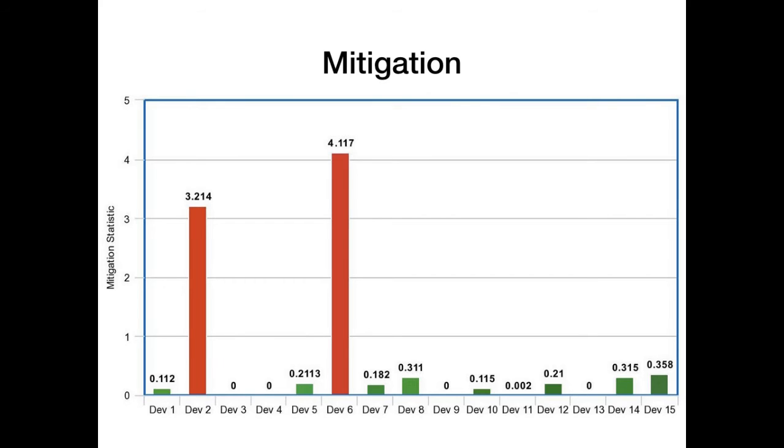Now let us take a closer look at how Audit mitigates the attack. Once the attack is detected, it computes the mitigation statistic after a given window of time. The mitigation statistic shows which devices have an anomalous behavior and are thus causing the attack. As shown by the bar graph, device 2 and device 6 are the anomalous devices and they were the attack-causing ones as well.